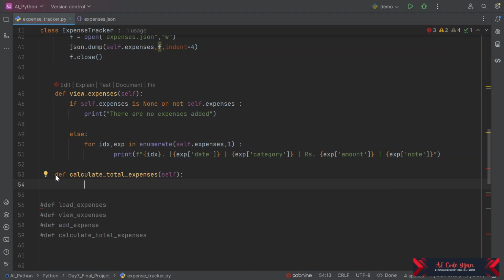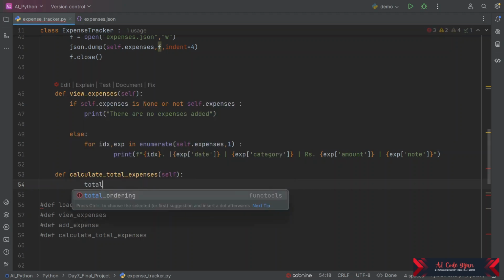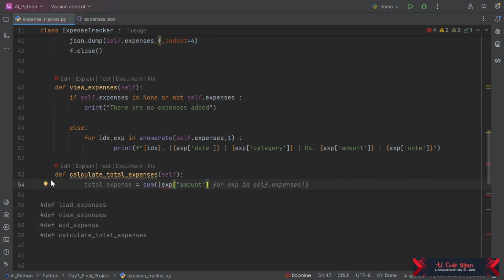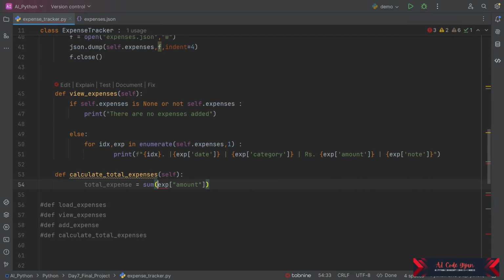So suppose total is equal to... here we are using a ternary operator. So this will be a list, and we can use exp of amount.